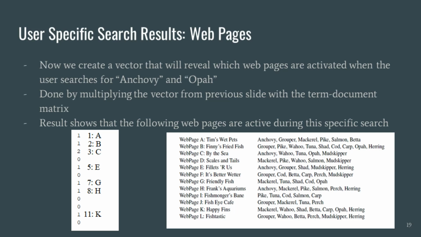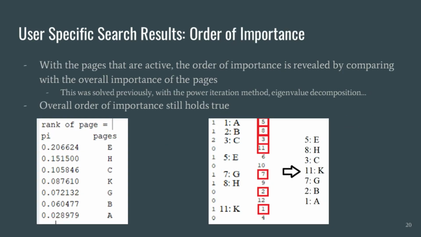If you take another look at the term document matrix, you see that this result makes sense. For example, web page D is not active from this search. If we look at D, the list of fish includes neither anchovy nor alpha. The same follows for other web pages that are not active. On the other hand, the web pages that are active have either one or both terms in their website.